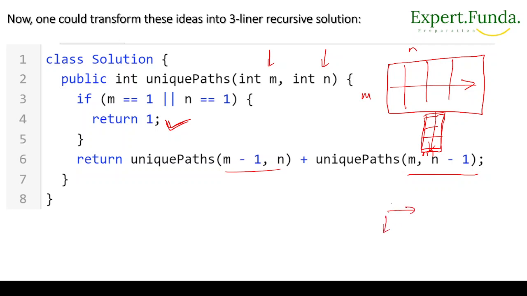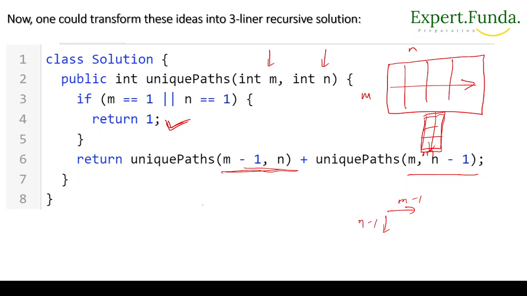Two ways. So if going in one direction, there can be the possibility m minus 1, and there is the possibility n minus 1. But sometimes one of the things will remain the same, so either n will remain the same or m will remain the same. That's why we will use m minus 1, n and m, n minus 1.